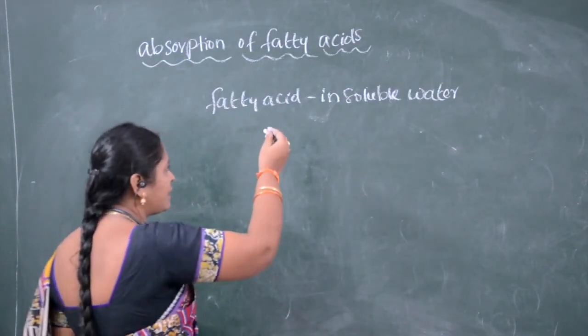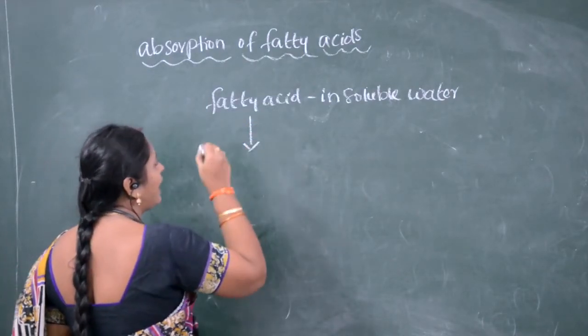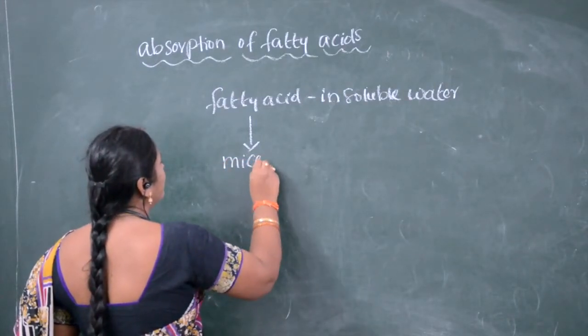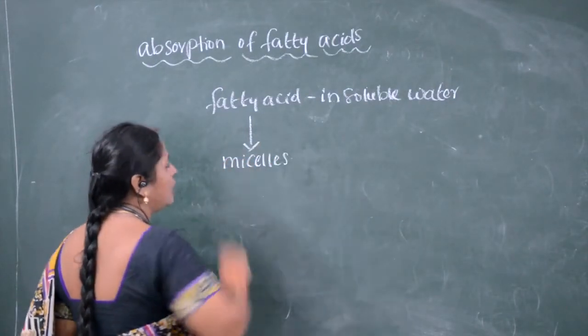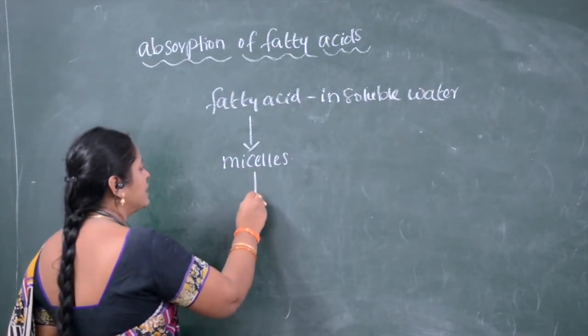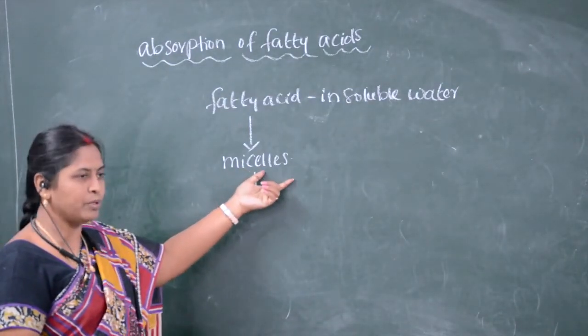That conversion of large molecules of fatty acids into small molecules is called micelles. So these micelles are the small molecules, small fat globules.